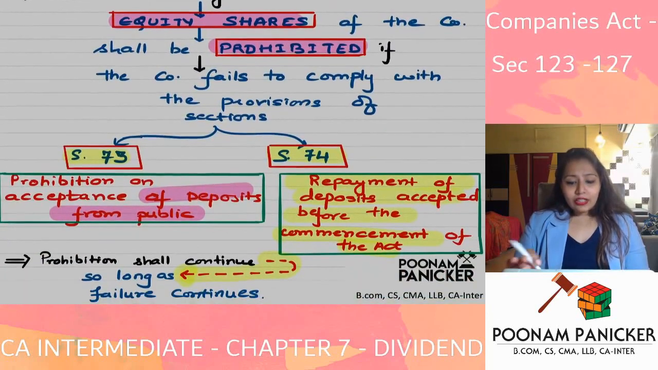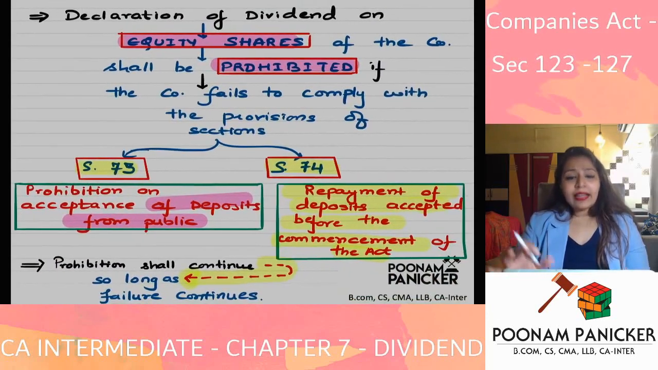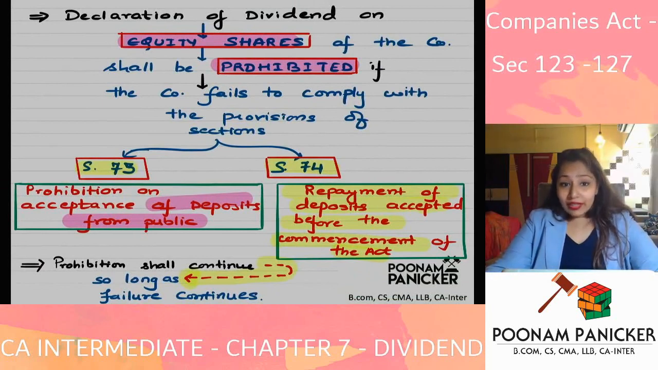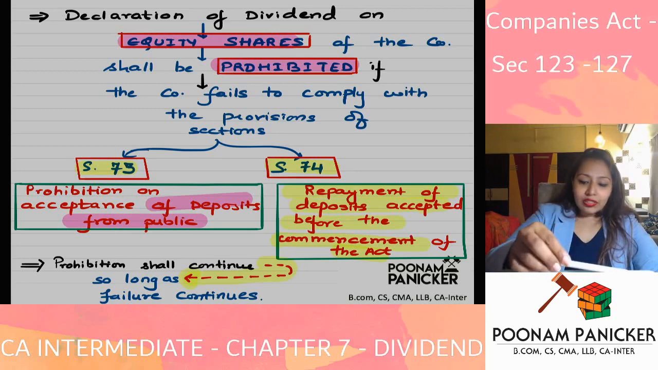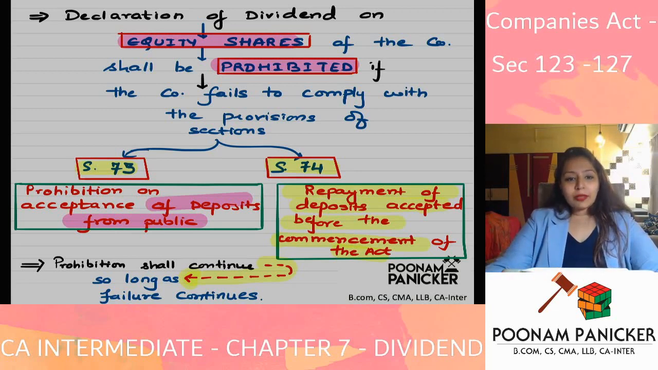And the last point covered here is that declaration of dividend on equity shares will be prohibited in certain situations. Which are the situations they have spoken about? The prohibition will be there in case the company has done a non-compliance of section 73 or section 74. Section 73 is about prohibition on acceptance of deposits from the public, and section 74 is about repayment of deposits accepted before the commencement of this Act.